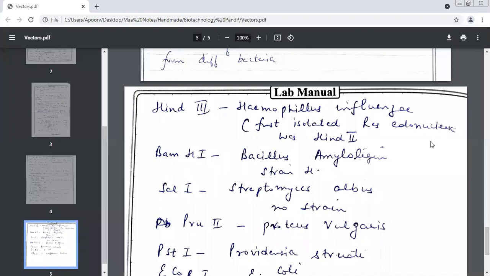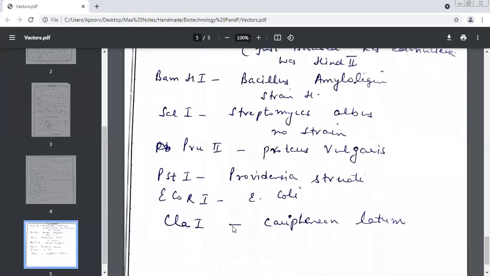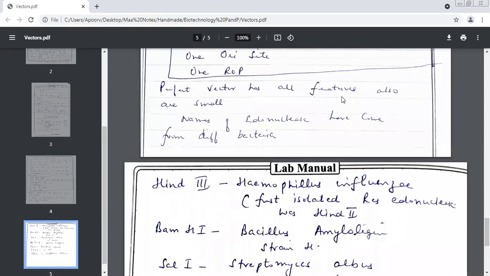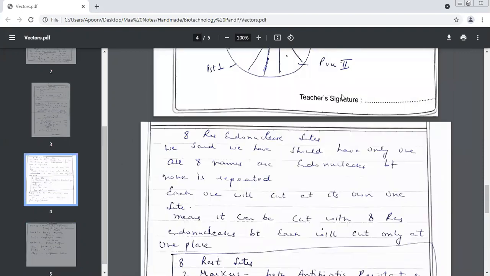HindIII, Haemophilus influenzae. Okay. And then we have BamHI, Bacillus amyloliquefaciens, SalI is Streptomyces albus, PvuI is Proteus vulgaris, PstI is Providencia stuartii, EcoRI, E. coli, and ClaI is Caryophanon latum. You don't have to learn the names of these. You have to just learn what I shared with you. That is this part. Now tell me how to learn.